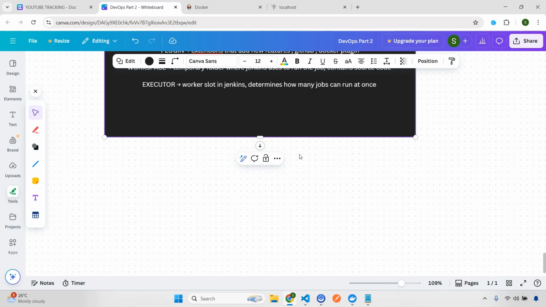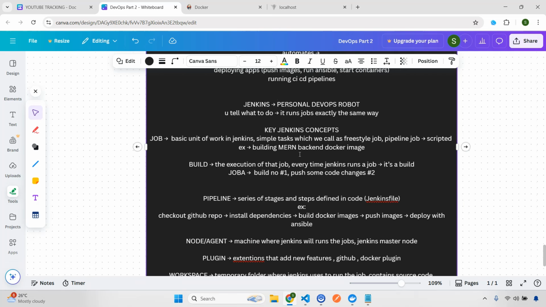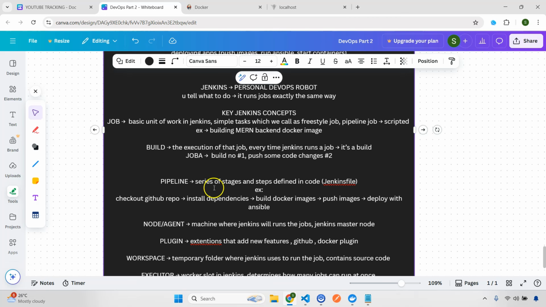Let's say, consider your Jenkins as your factory, your complete factory, right? You have a job. A job is nothing but building your app, running your test, right? So it's like a single machine in that factory. A pipeline is where you have a sequence of machines. So you have all the steps that you have mentioned, meaning all the stages in the pipeline.